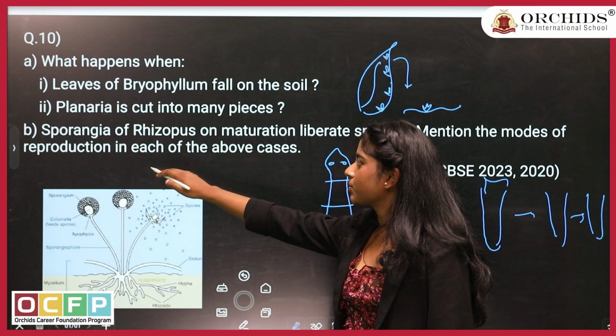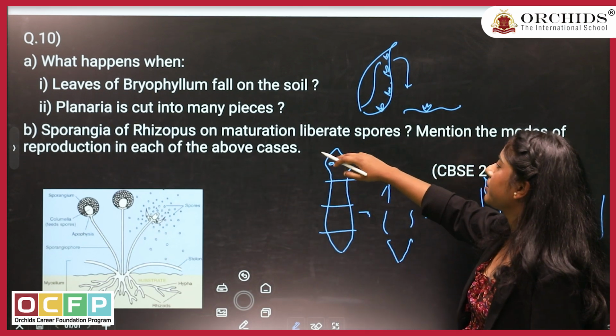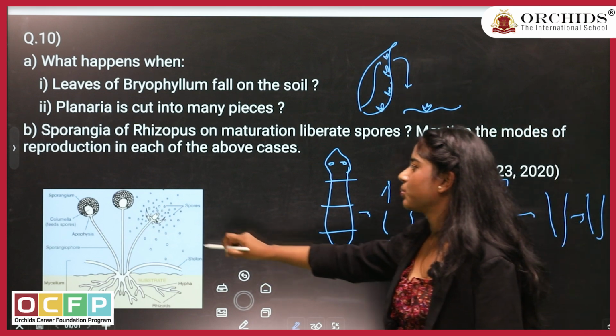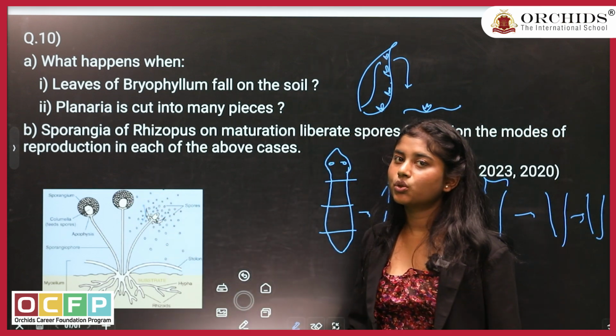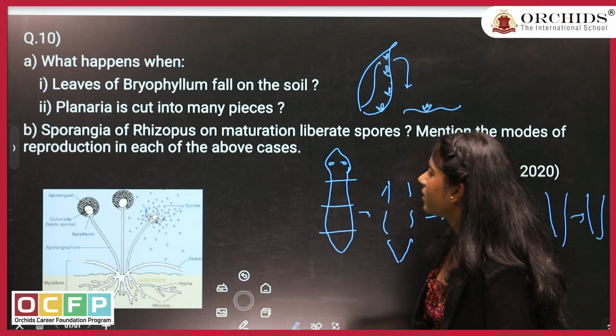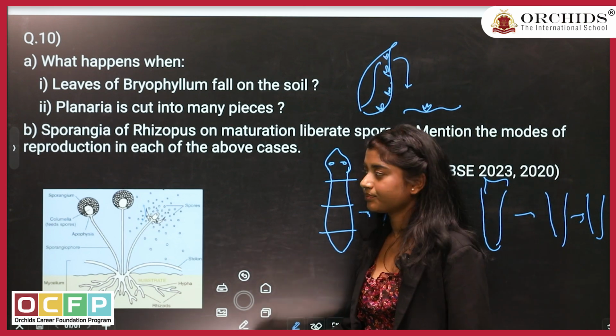Next question. Sporangia of Rhizopus on maturation liberate spores. Sporangia have a lot of spores in them. Mention the mode of reproduction in each of the above cases.